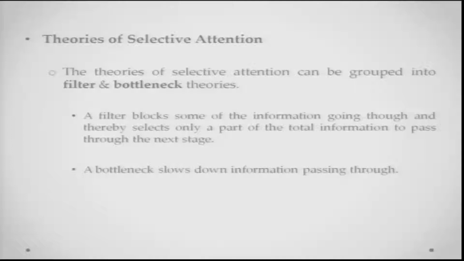Now, let us talk about theories of selective attention. There are a few theories we will be talking about. These theories can be grouped into filter theories and bottleneck theories. Very broadly speaking, a filter theory basically says that there is a filter which blocks some of the information going through and thereby selects only a part of the total information to pass through to the next stage. A bottleneck theory says that a bottleneck is going to slow down the information passing through, though all the information will pass. So, this is the distinction between filter theories of attention and bottleneck theories of attention.